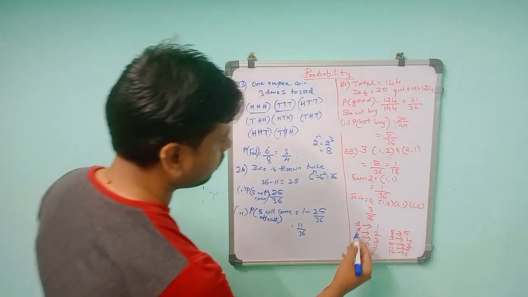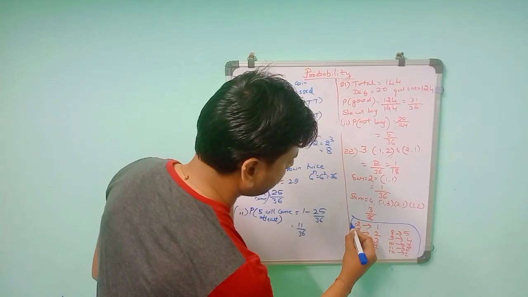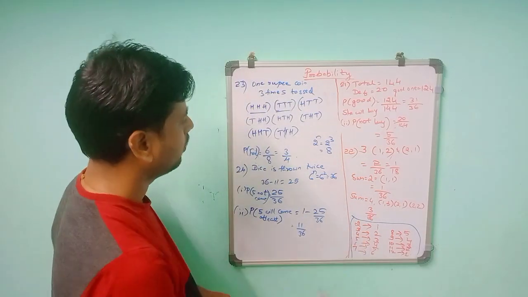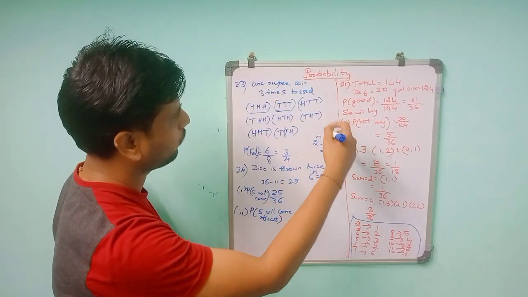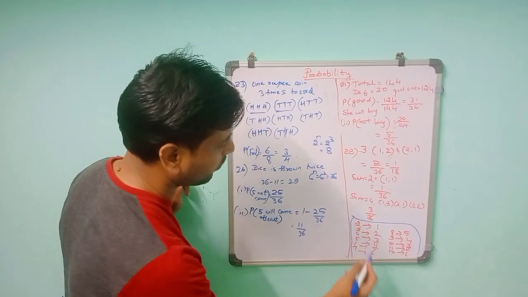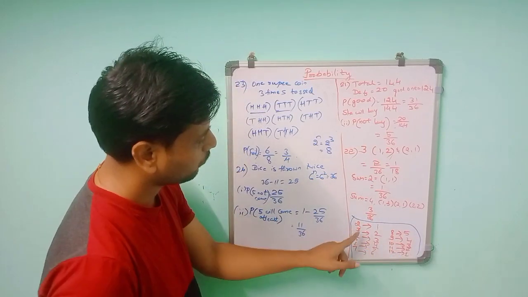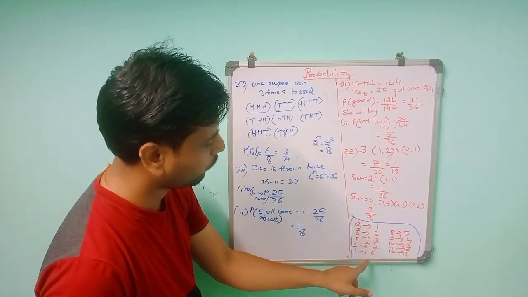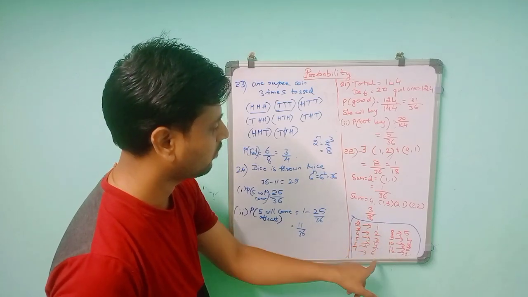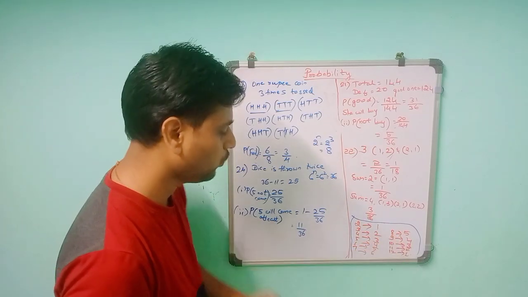This is very important, because we can't write all the pairs 1,1, 1,2, 1,3 like that, it would be a waste of time. So remember it like this: up to 7 the number of outcomes is increasing, after 7 it is decreasing: 6, 5, 4, 3, 2, 1.